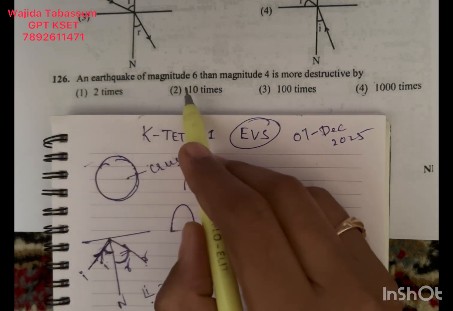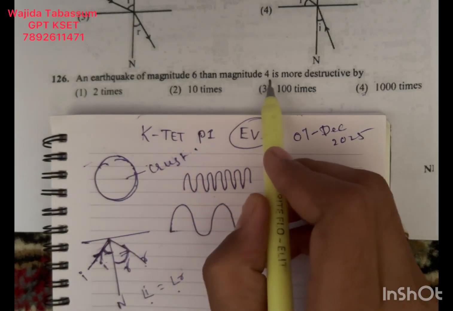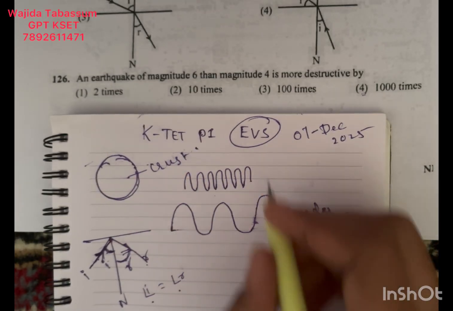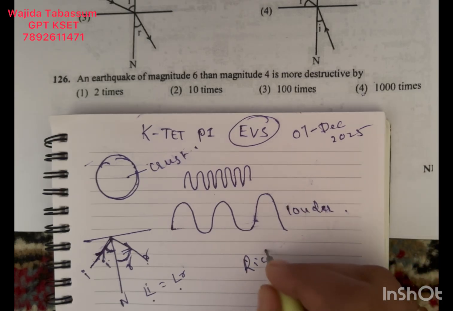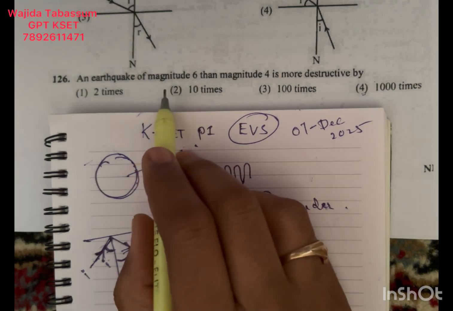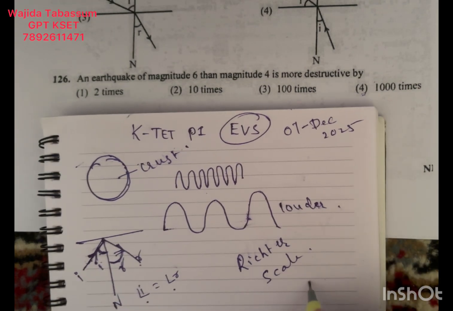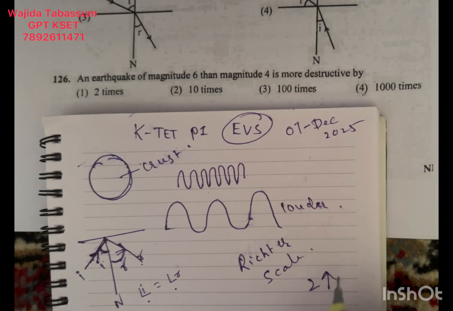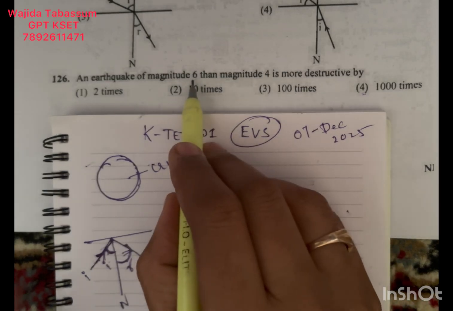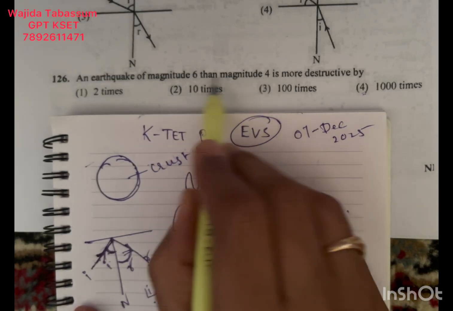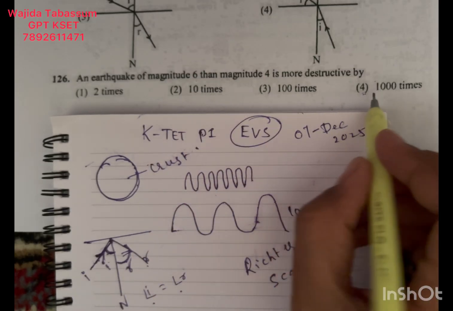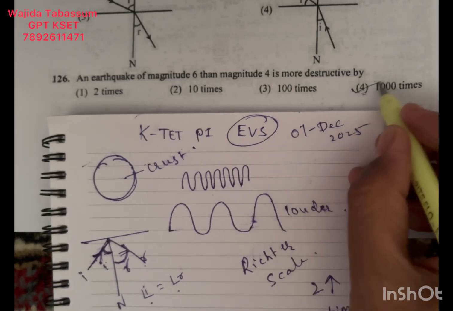126. An earthquake of magnitude 6 than magnitude 4 is more destructive by. See, earthquake we measure by the Richter scale. Here, for every increase of magnitude by 2 means 1000 times more destructive energy. Here from 6 to 4, the difference is what? 2 magnitude. So 2 magnitude means the destructive energy is 1000 times.